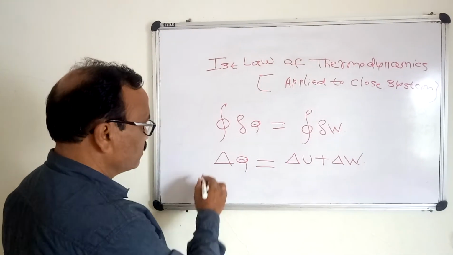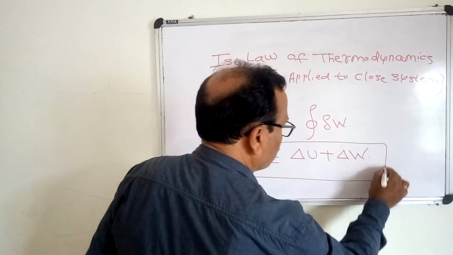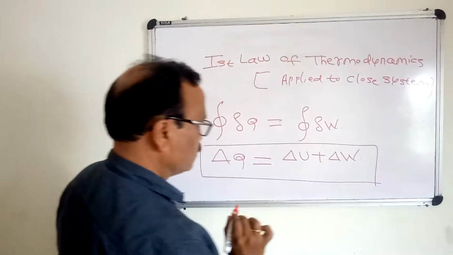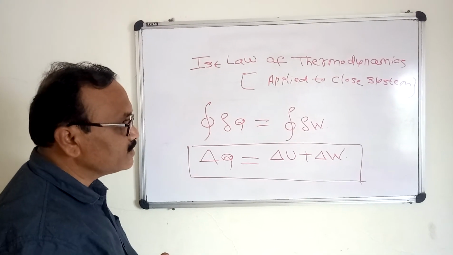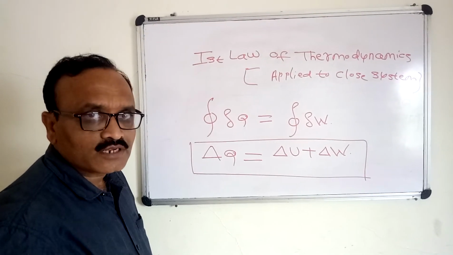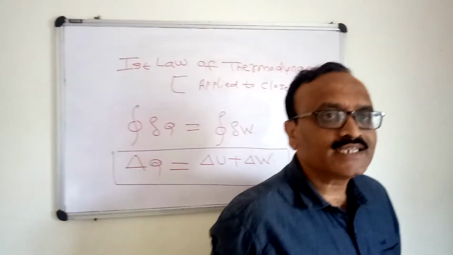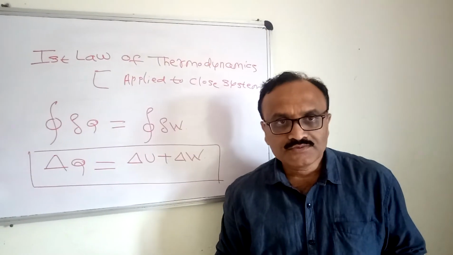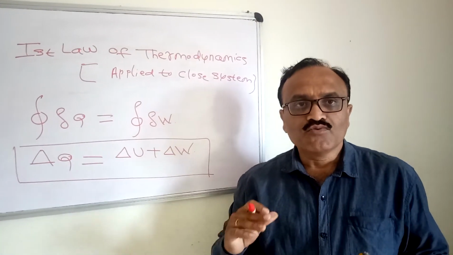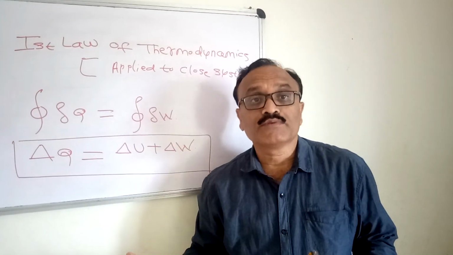This is also the mathematical expression for the first law of thermodynamics. The alternate statement for the first law is the law of conservation of energy, which states that energy can neither be created nor destroyed, and one form of energy is converted to another form of energy.